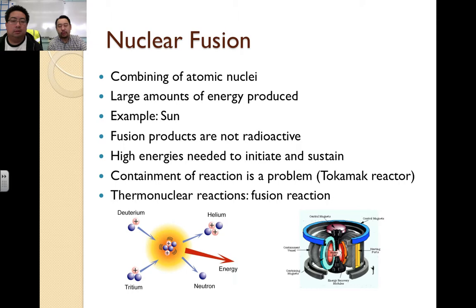The problem with nuclear fusion, and why we don't have nuclear fusion reactors despite the fact that they have more energy output, is that we can't control them. We have been able to initiate nuclear fusion reactions with bombs like the hydrogen bomb, but to contain it and control the speed of the reaction, we haven't found a way to do that yet. Yeah, even though the products are not radioactive, which is also an attractive byproduct. As for containing the reaction, there isn't something that can maintain that high temperature without melting. So they've been trying to contain these fusion reactions in magnetic fields with limited success.